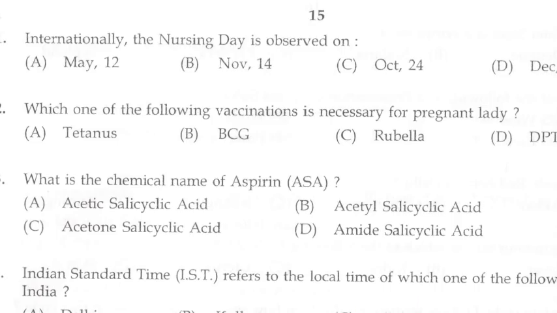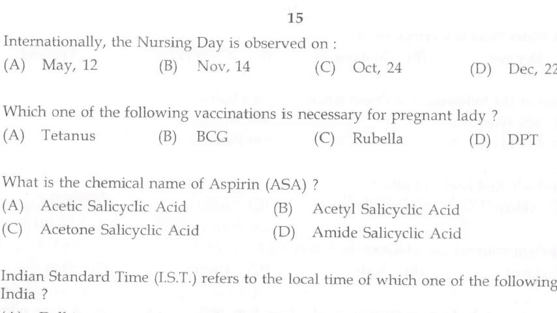Next question. Internationally, the Nursing Day is observed on. Options: A. May 12, B. November 14, C. October 24, D. December 22. Answer is A. May 12. Internationally, the Nursing Day is observed on May 12.